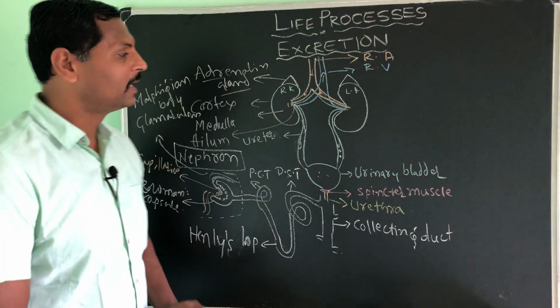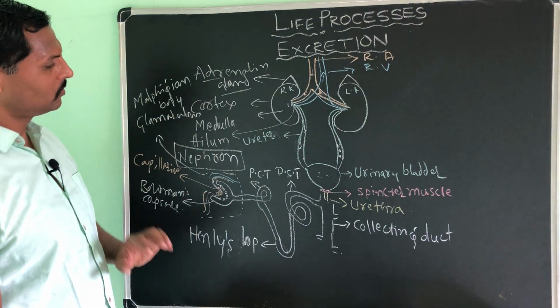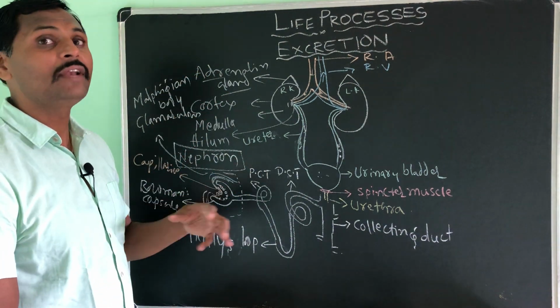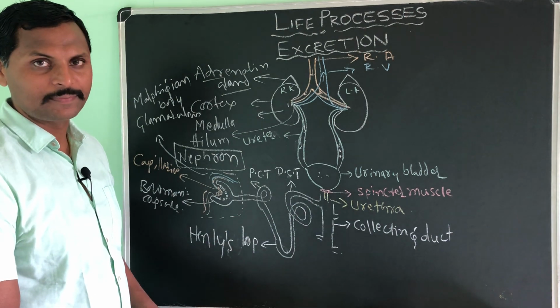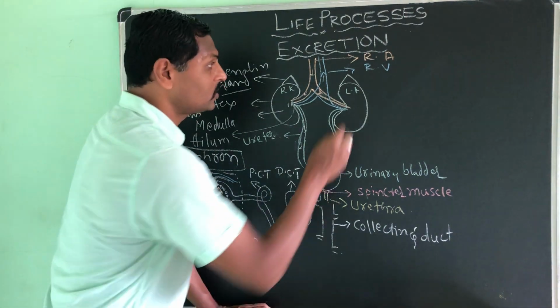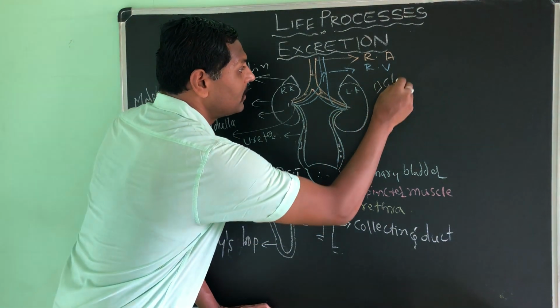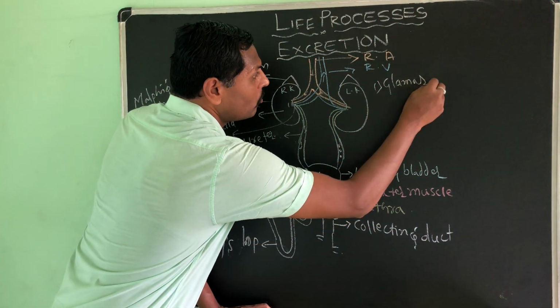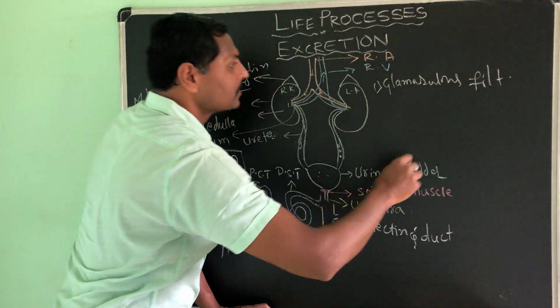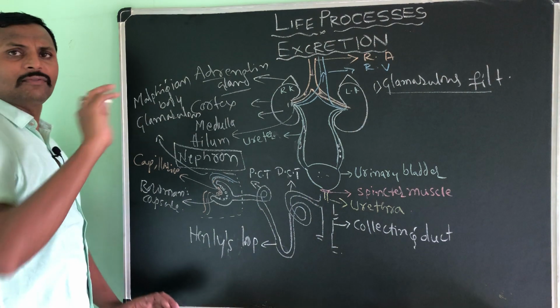Understood? Okay then. I think you people have understood the structures of these two things, and now we will see how urine formation takes place. There are 3 steps in urine formation. The first one is glomerular filtration. What is meant by glomerular filtration? We will study it now.